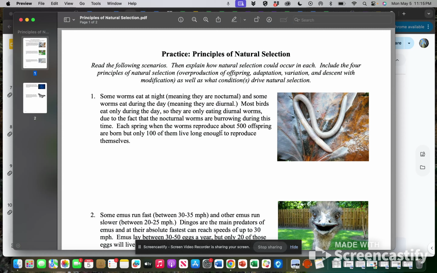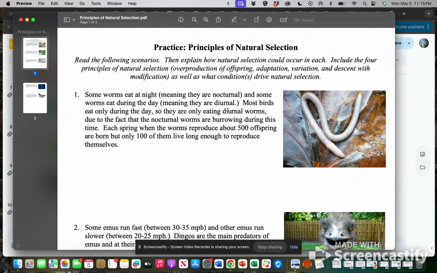All right, you have 2 pages for homework. Read the scenario, explain how natural selection could occur in each, using the 4 principles of natural selection. So we have overproduction of offspring, adaptation, variation, and descent with modification, as well as what conditions drive natural selection. So your job is to read the scenario for each organism and then talk about how natural selection could occur.